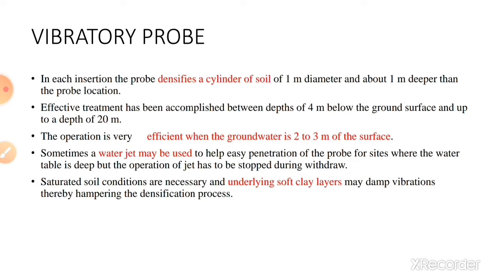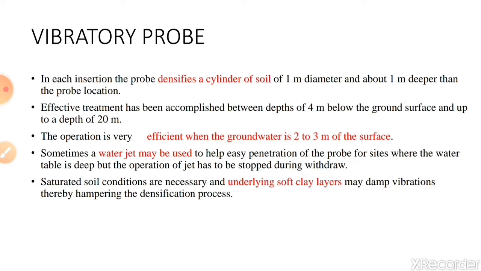Sometimes a water jet may be used to help easy penetration of the probe for sites where the water table is deep, but the operation of the jet has to be stopped during withdrawal. Since the water table is at much deeper depths, the top portion of the soil is slightly hard to penetrate.